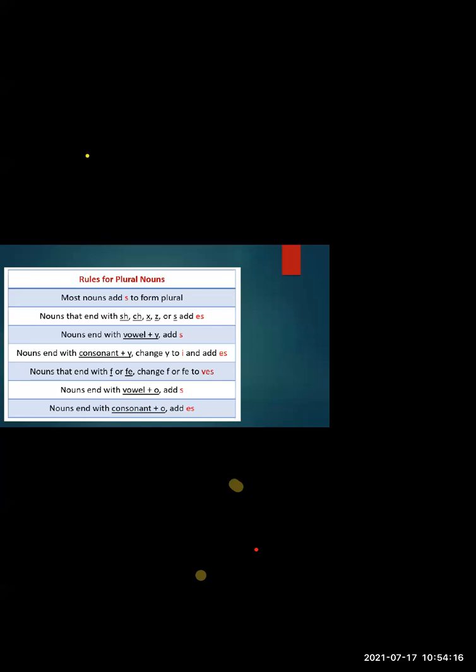Tomato becomes plural by adding ES to it, T-O-M-A-T-O-E-S. We don't just add S to tomatoes, we add ES to it. So see, these rules are very important. If you just learn all these rules, you can easily change a noun from singular to plural.